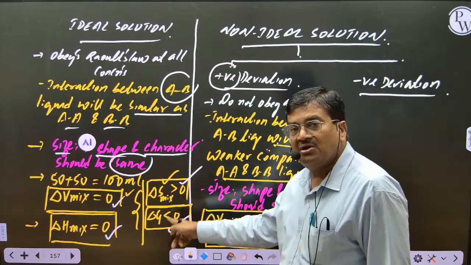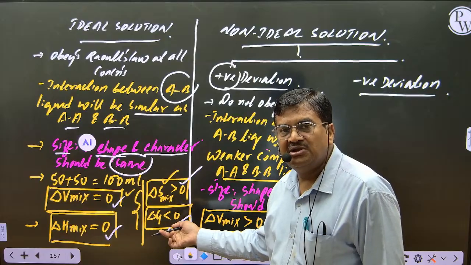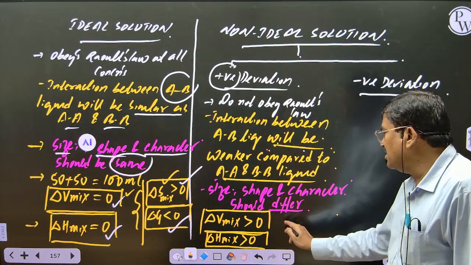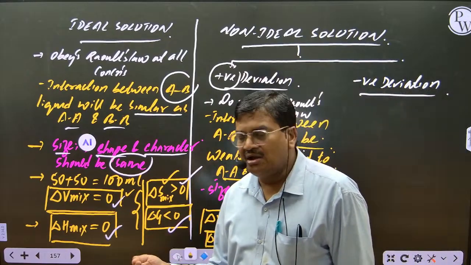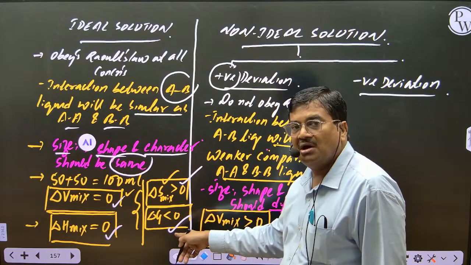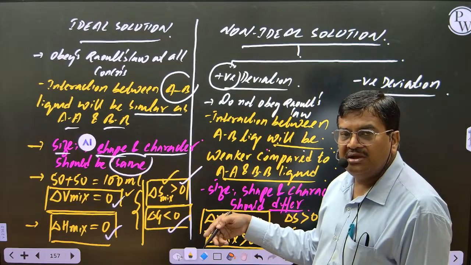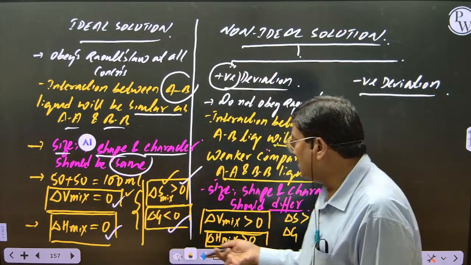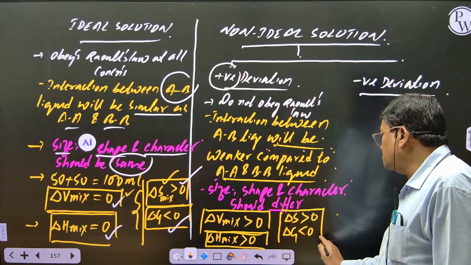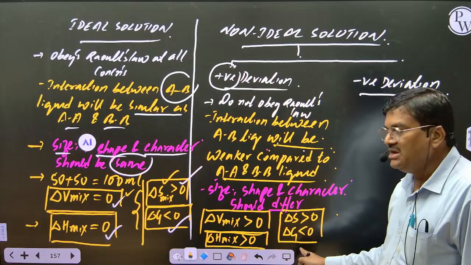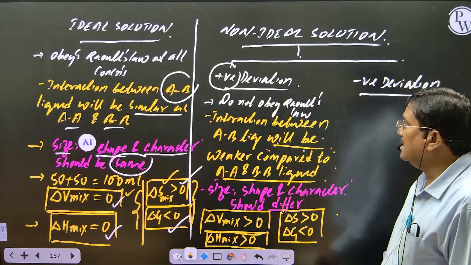But these two will be common whether it is ideal or non-ideal. Why? When you are mixing two liquids, what happens to entropy? The entropy change of mixing will be greater than 0. Students, keep it in mind, whether ideal or non-ideal, these two will be common. Gibbs free energy is also common. To be spontaneous, what should be the value of delta G? Delta G should be less than 0. So entropy should increase and Gibbs free energy should be less than 0. These two will be common whether it is ideal or non-ideal.